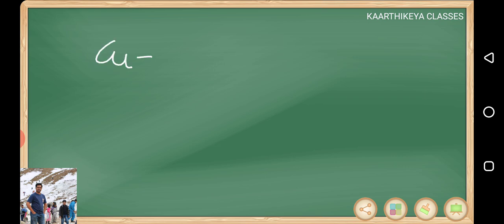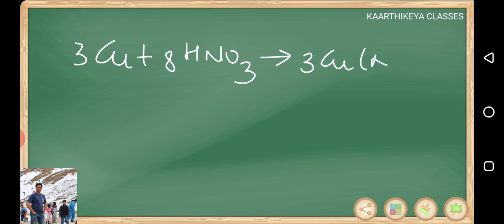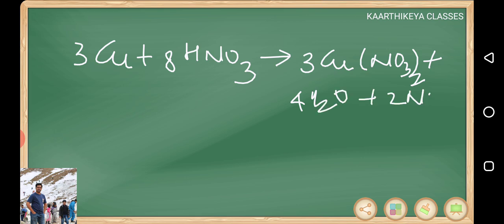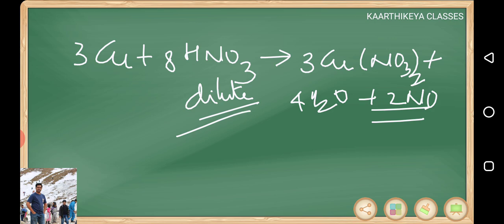Copper, when treated with nitric acid, for a balanced reaction, copper nitrate is formed along with water and nitric oxide. When you are using dilute HNO3, concentrated HNO3 gives other products.